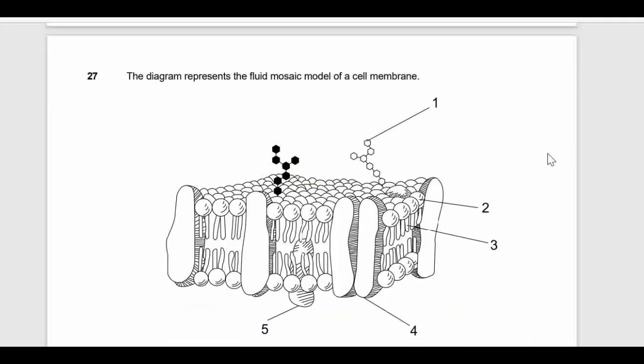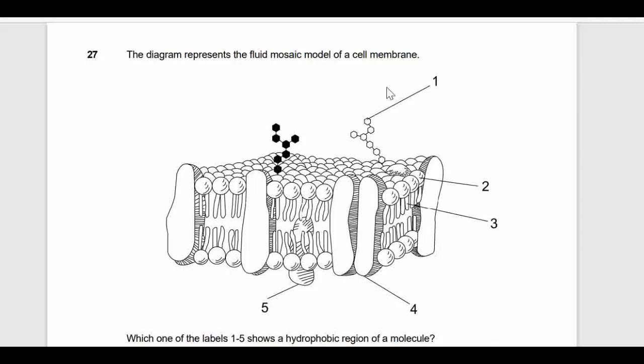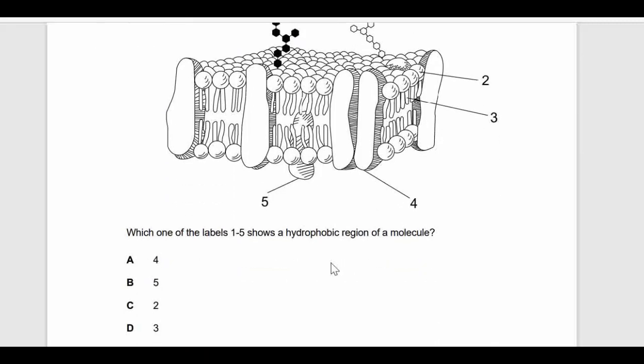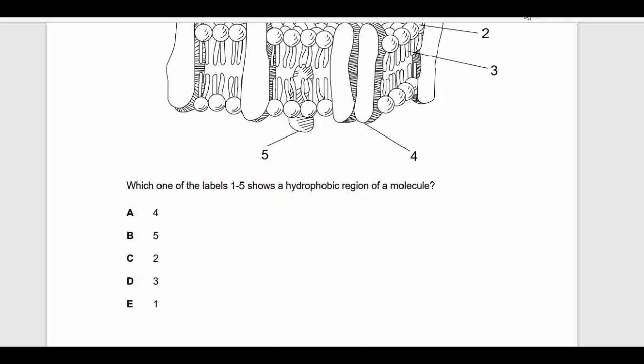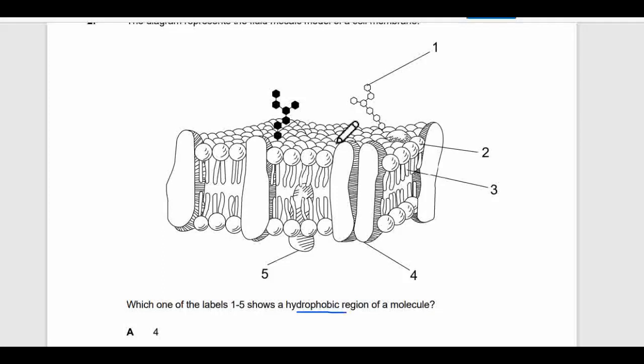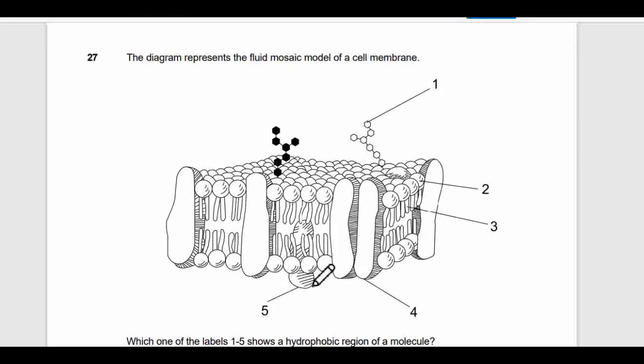The next question says the diagram represents the fluid mosaic model of the cell membrane. And it asks, which one of the following labels 1 to 5 shows the hydrophobic region of the molecule? So the hydrophobic region of the cell membrane. If you know the structure of the cell membrane, which most of you may know from high school as well, you must know that this outer region is hydrophilic, right? In membranes, outer regions are hydrophilic and the middle parts are hydrophobic.